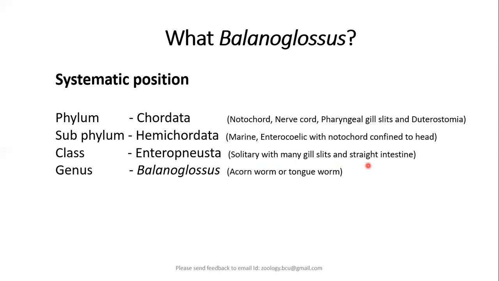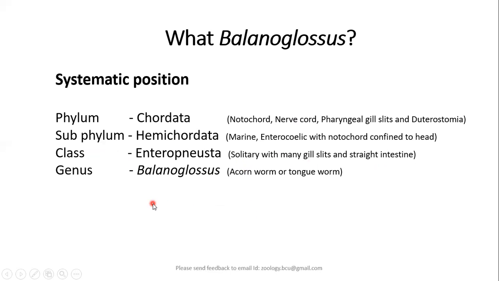They also have a straight intestine, because in the case of urochordates we have a bent, U-shaped intestine, the digestive system. Thereby, under Enteropneusta we have straight-intestine animals. This character is also found in Balanoglossus. Balanoglossus is solitary, has many gills and also a straight intestine. Thereby it is included under the class Enteropneusta.